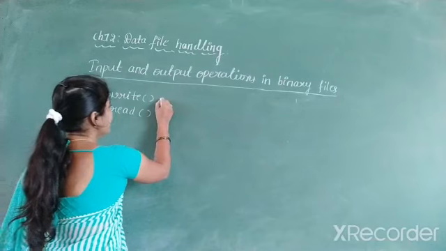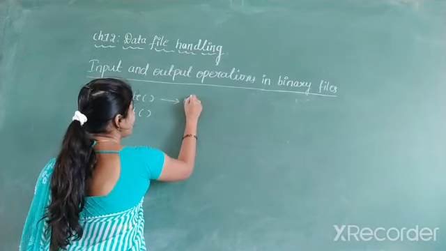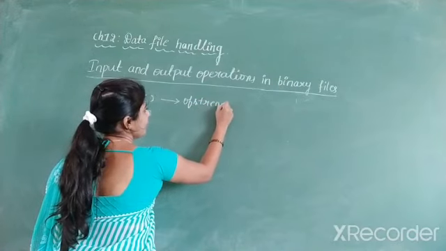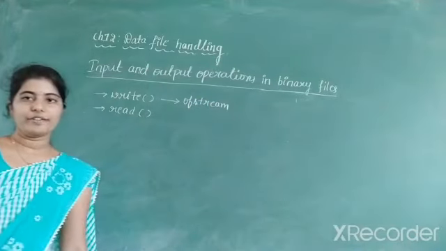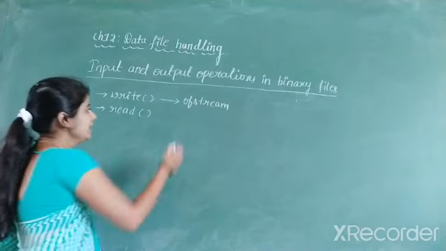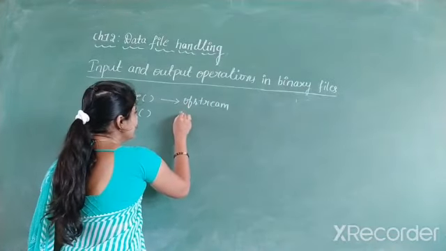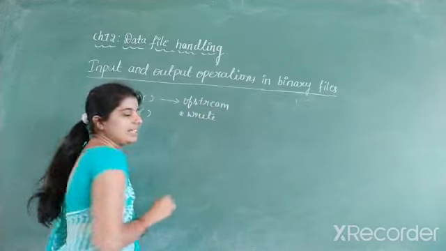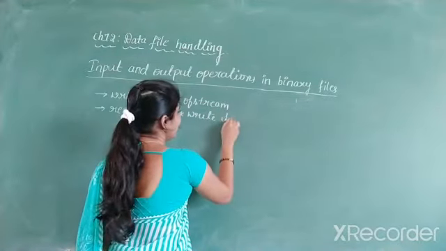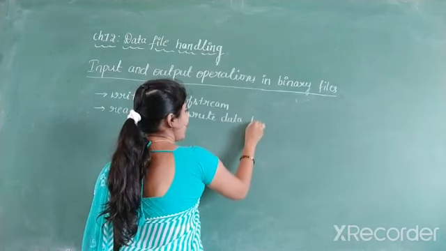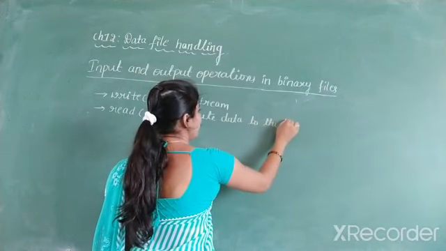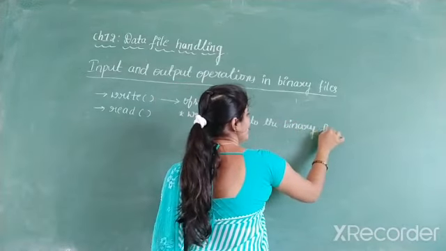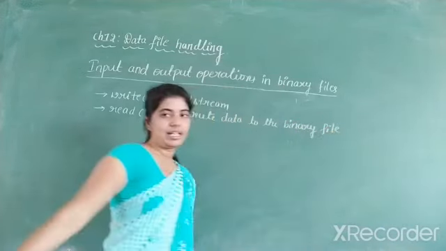Again, the write member function belongs to a class called OFStream, and this function is used to write data to the binary files.